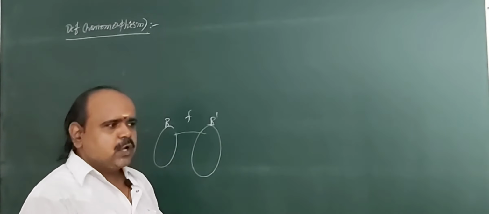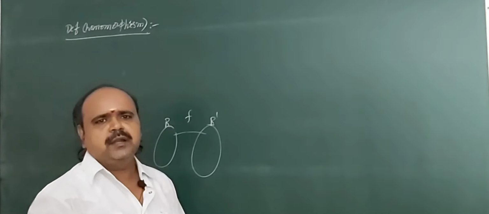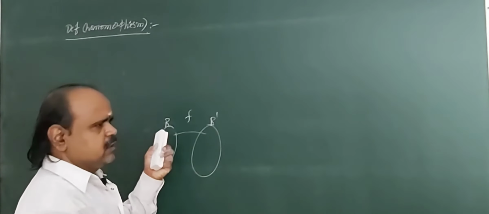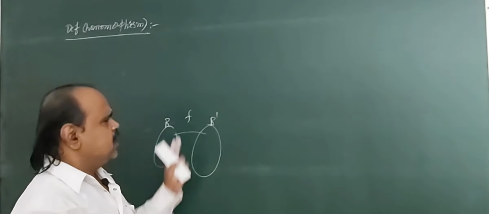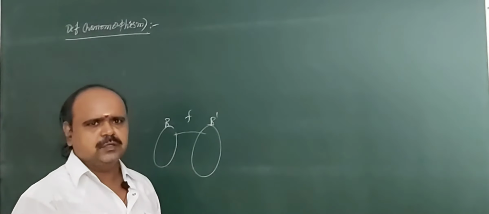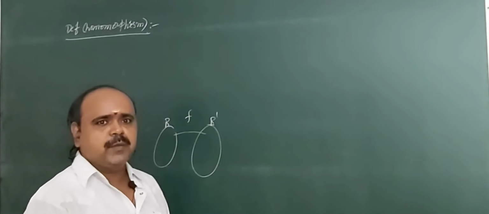But here, there is no need for these two rings to have the same binary operations. There is no need. R is a ring with some binary operations and R dash is another ring with other binary operations. It may be, no problem. There is no need for both to have the same binary operations.